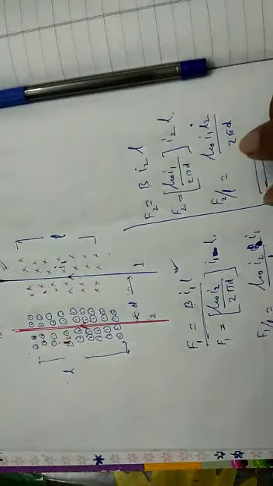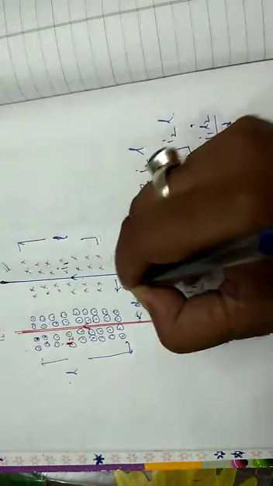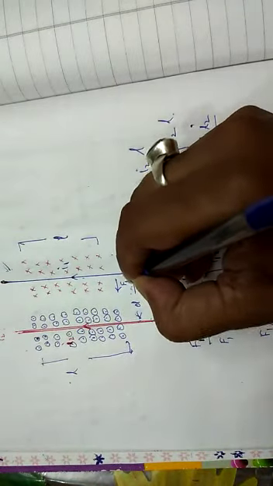So the symbol of the magnetic field which is into the plane is a cross, and to get the direction of force we have to take our palm in the direction of the magnetic field, and your fingers are pointing towards the current, and force is acting this side. So in wire number 1, force is acting on this side.